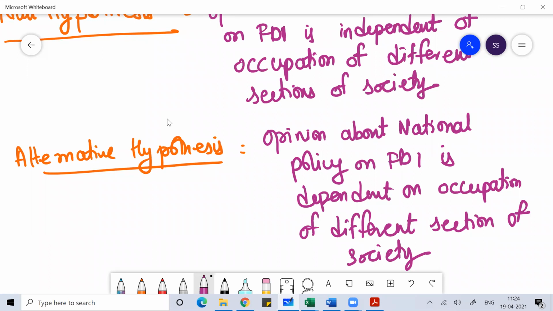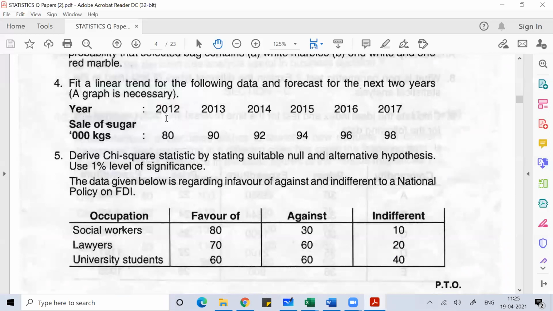Okay, then here what I can do is come up with some terminologies like P1, P2, P3, all that. So here I can say P1. What do I mean by P1? P1, I can write, is the proportion of people who are social workers and are in favor of the national policy on FDI. P2, I can write, is the proportion of people who are social workers and who are against the national policy on FDI. I can write P3 as the proportion of people who are social workers and who are indifferent on the national policy on FDI.